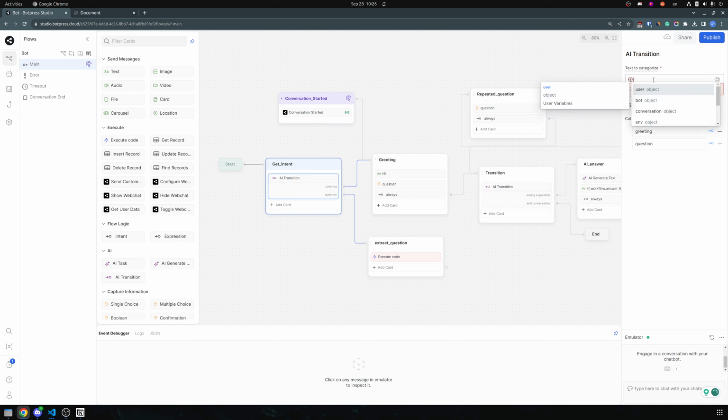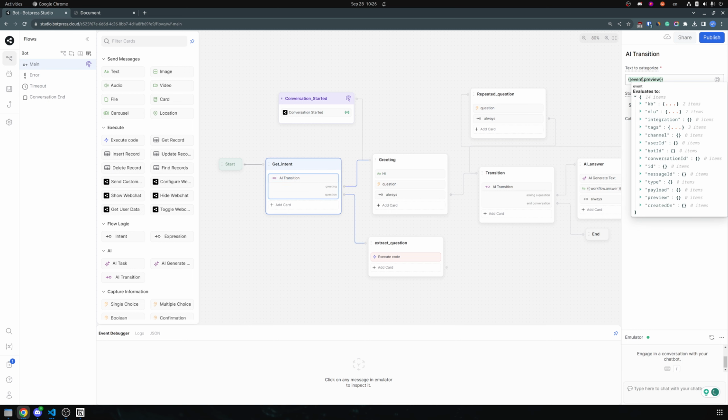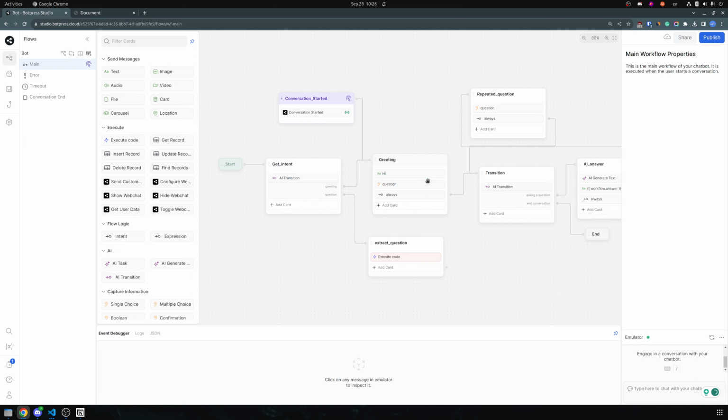We have an event, and that event has a parameter called preview. This parameter has exactly what we need. It has the thing a customer typed in to start a conversation. So once we have the conversation starter, we can decide if it's a greeting or a question. If it's a question, we will extract the question. If it's a greeting, we greet and do our thing.